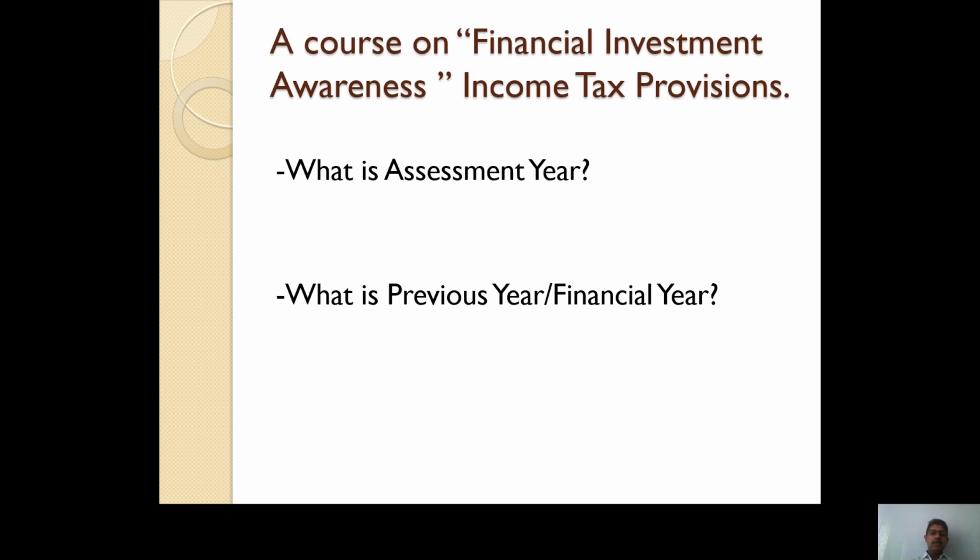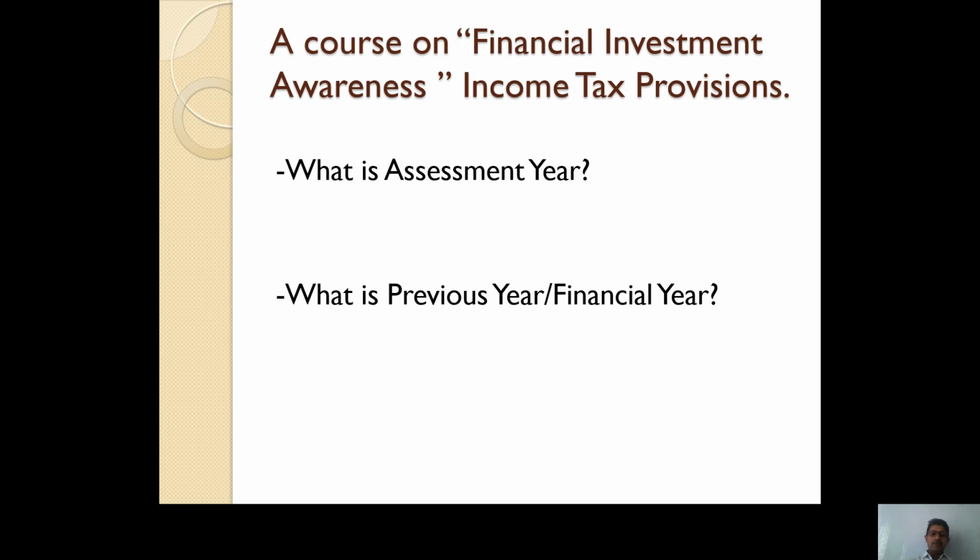So here we can say that every year has to play a double role, means a role of previous year as well as a role of assessment year. For example, if we take the year 2019-20, then 2019-20 is a previous year for that particular assessee, and for it the assessment year would be 2020-21.